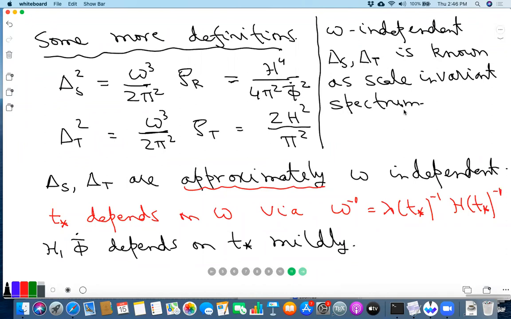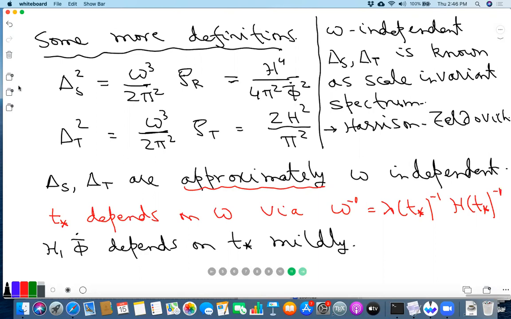And as I already said, this has been observed in CMB observation, but even before the discovery of CMB, just from the requirement that the structure forms in the way we see them, it was already predicted that we should have a nearly scale invariant spectrum. That's what is called the Harrison-Zeldovich spectrum. And we see that inflation, in a sense, naturally gives the scale invariant spectrum.